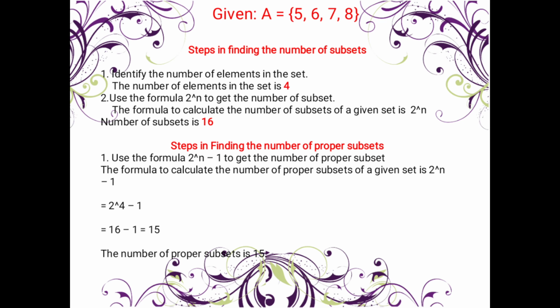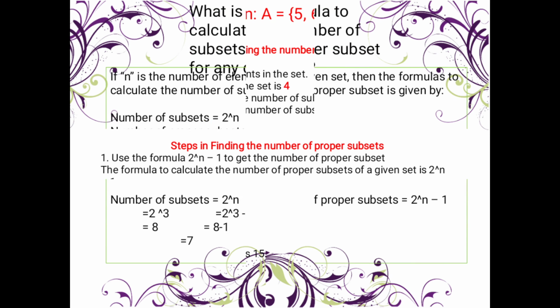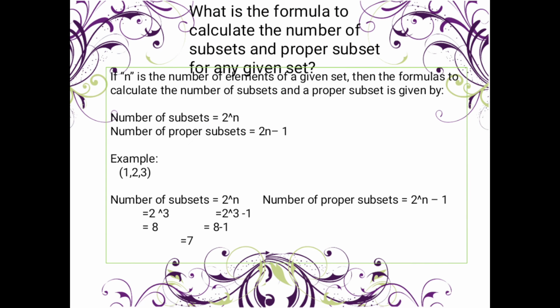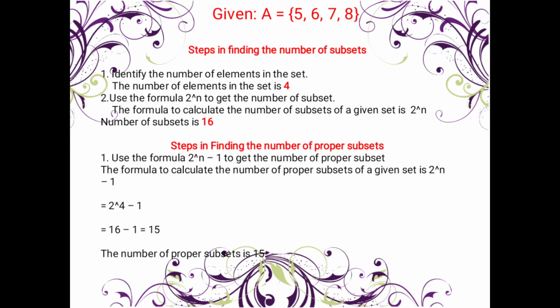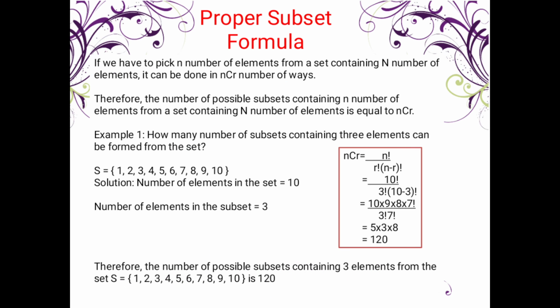So earlier we discussed the formula to calculate the number of subsets, which has no restriction. The proper subset formula has a little restriction. Okay.